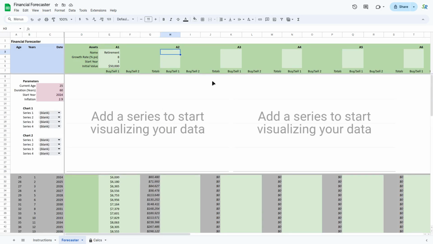Now, retirement for a lot of people is locked up. You can't access it in Australia until you're 60.